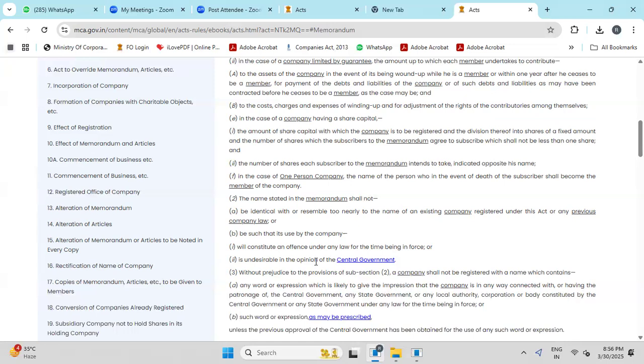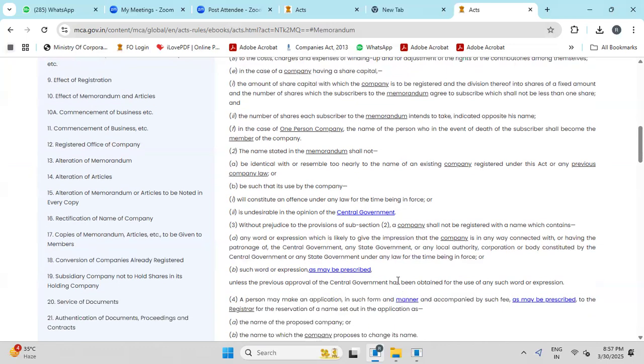And without prejudice to the provision of subsection 2, that is what we discussed, a company shall not be registered with a name which contains any word or expression which is likely to give the impression that the company is in any way connected with or having the patronage of the central government, state government, local authority, corporation, or body constituted by the central government or state government or under any law for the time being in force. These names will not be granted. You can't use in the name central government or state government or local authority names. Even if you apply, the central government will reject these names.